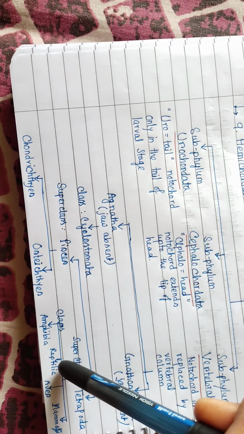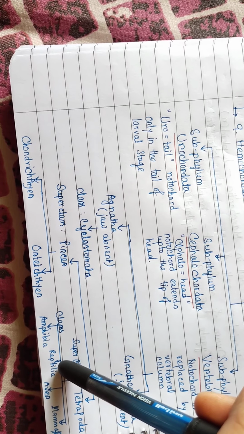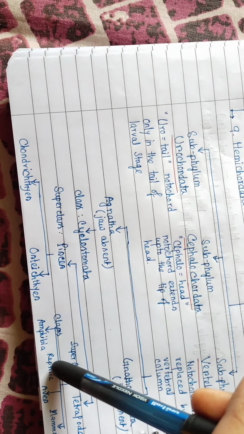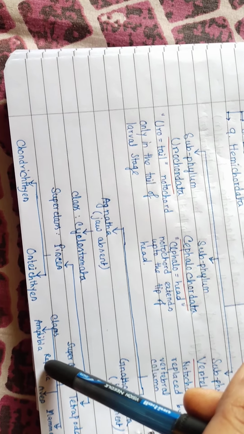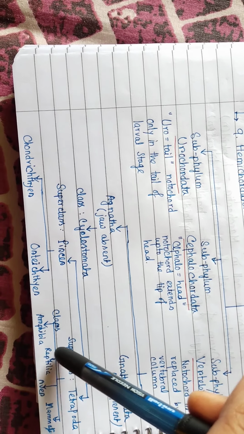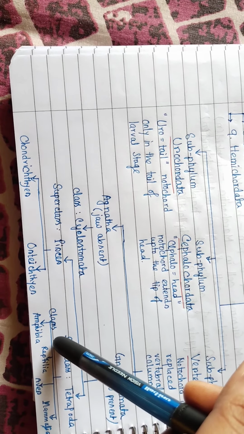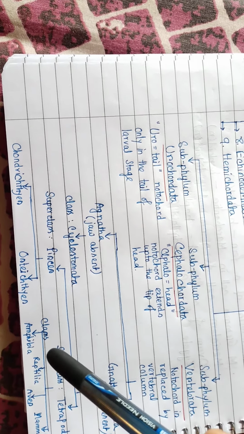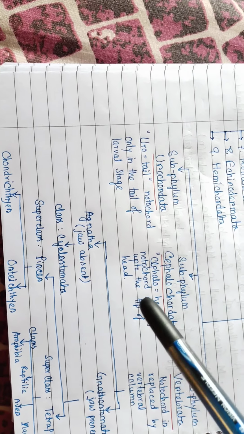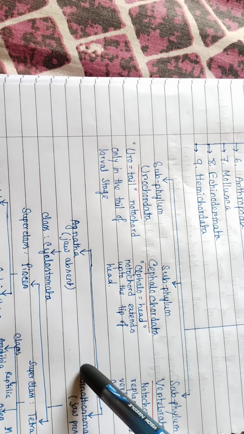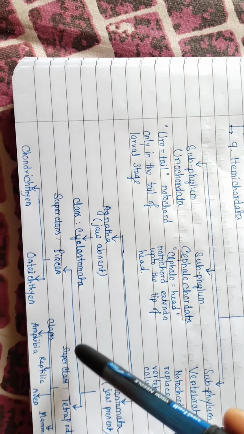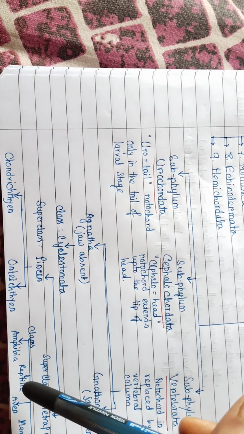The next is Reptilia. Reptilia means scales are present outside the body, legs may or may not be present, and examples are common lizard, Hemidactylus flaviviridis, cobra and all these kinds of snakes. Dinosaurs also, though extinct.